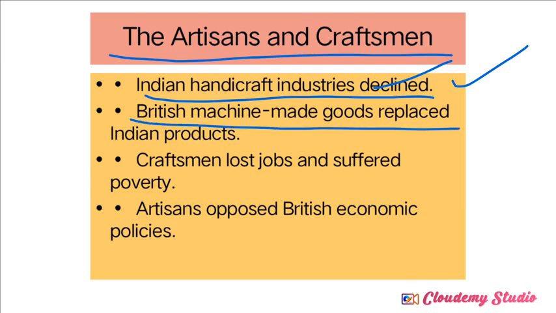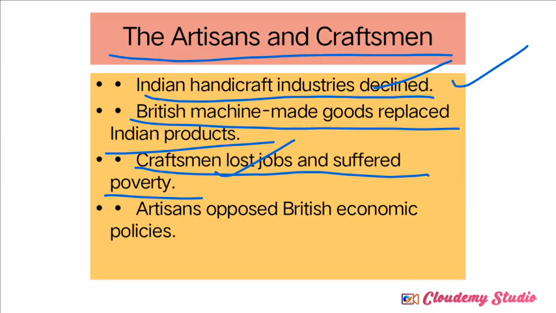So British machine-made goods replaced Indian products. The Britishers started to produce each and every product required by Indians and sold it in the Indian market. So craftsmen lost jobs and suffered poverty. When British manufactured goods came to the Indian market, Indian craftsmen lost their jobs, Indian handicraft industries totally declined, and they became poor. So poverty increased as a result.